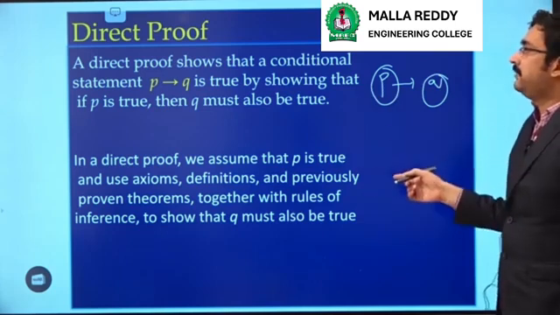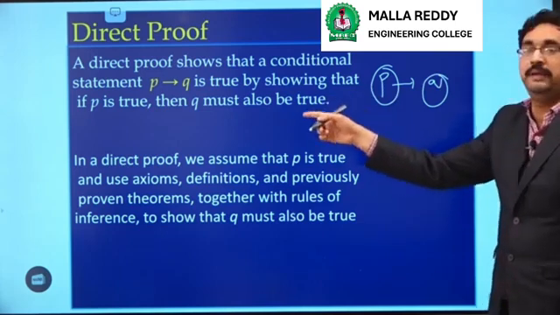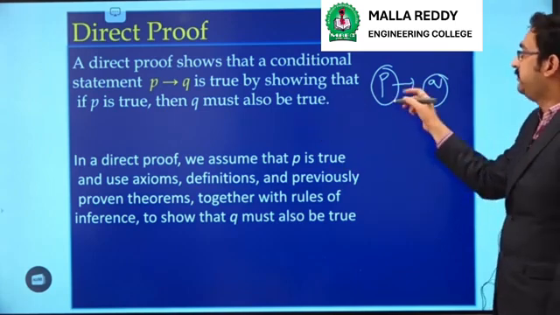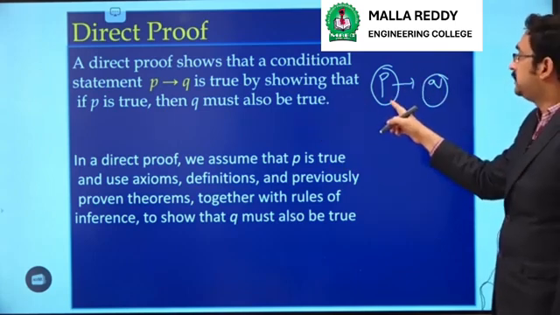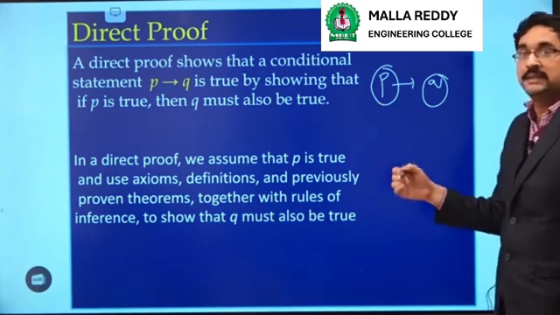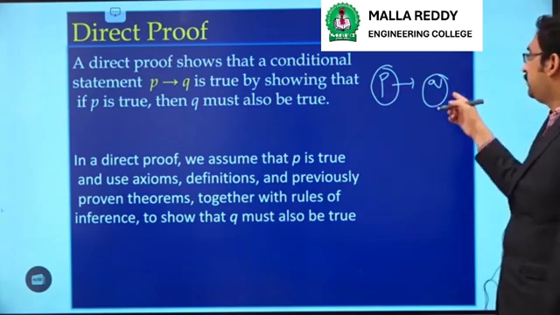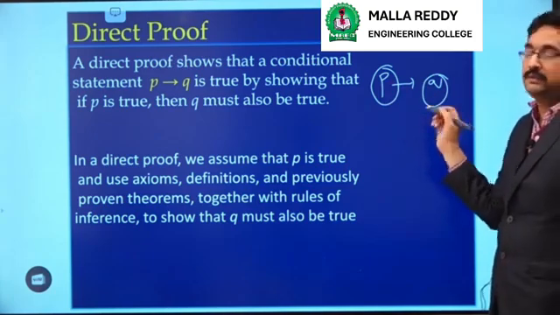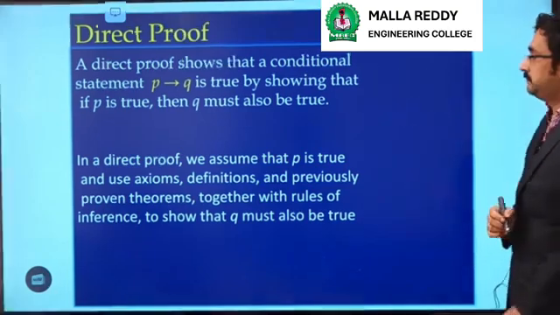So in case of direct proof, whenever we want to show that P implies Q is true, first we must begin with the assumption that P is true, and after application of various axioms and previous theorems, we should be able to derive that Q is also true. Then the theorem is proved.